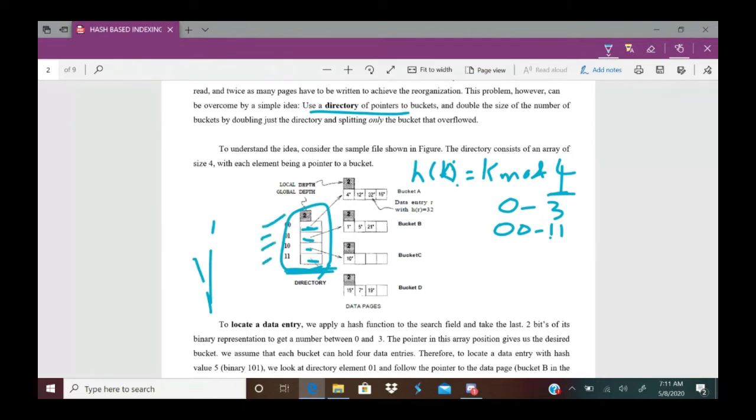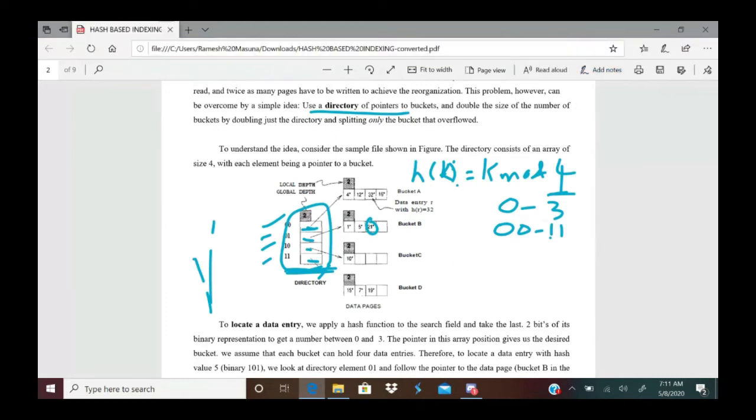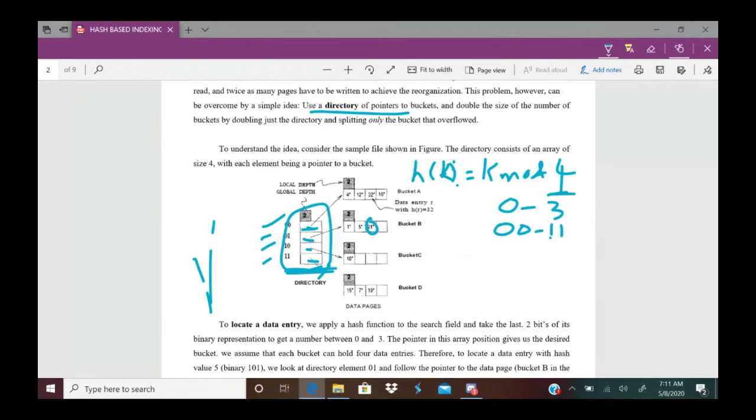Now suppose you wanted to search for record 21. Just here is the 21 record. How to search for record 21? It requires performing the hash function 21 mod 4. What is 21 mod 4? 21 mod 4 is 1. 1 in binary is represented with 01. So 21 is possible to find with directory pointer 01.